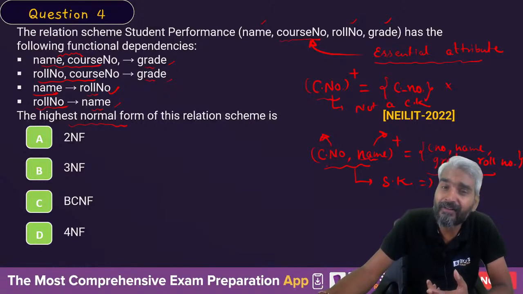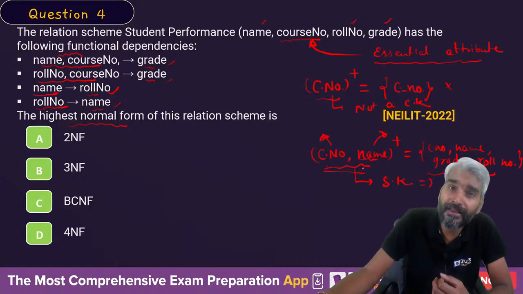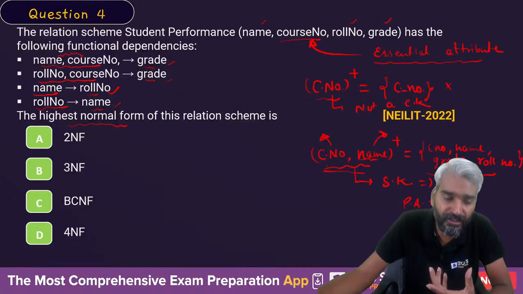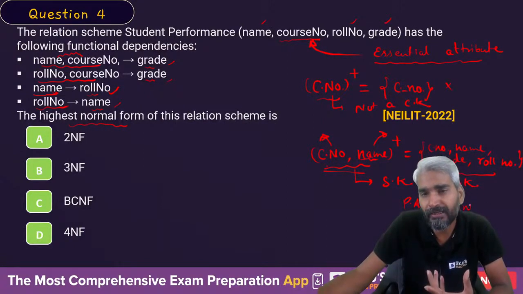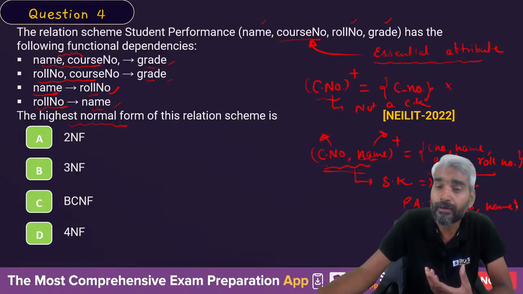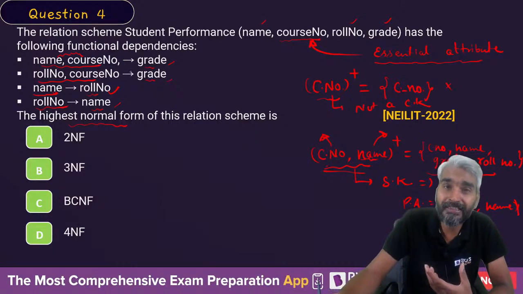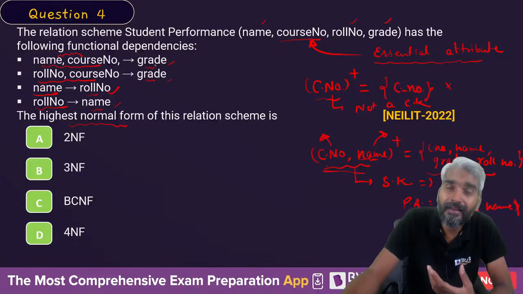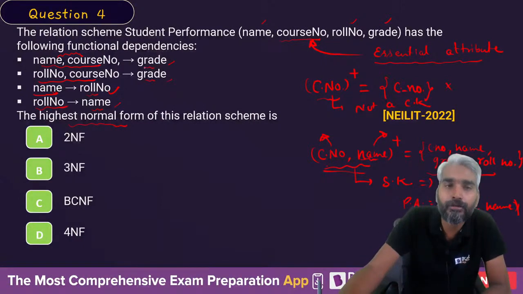Now once you have identified one candidate key, you can actually look for the prime attributes. So at this point of time, the prime attributes belonging to any of the candidate key are what? Sir, course number is one prime attribute and name is another prime attribute. So let's look at the functional dependencies and check whether any prime attribute is appearing in the right hand side of any FD or not. Grade is not a prime attribute, roll number is not a prime attribute, but name is a prime attribute.